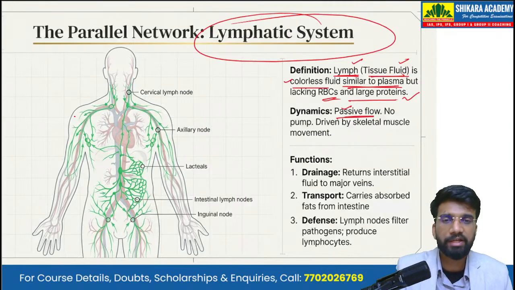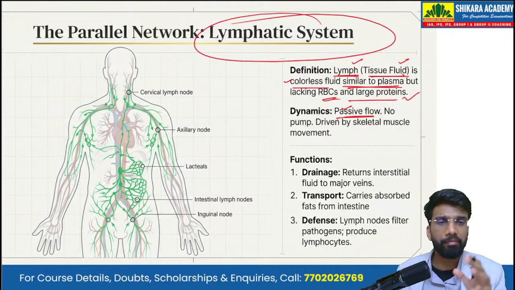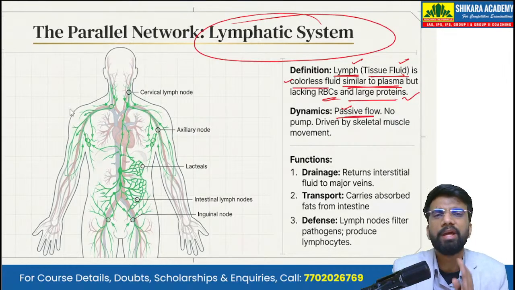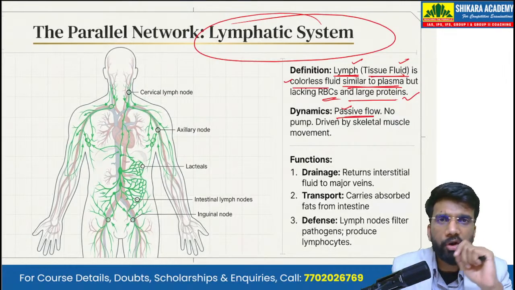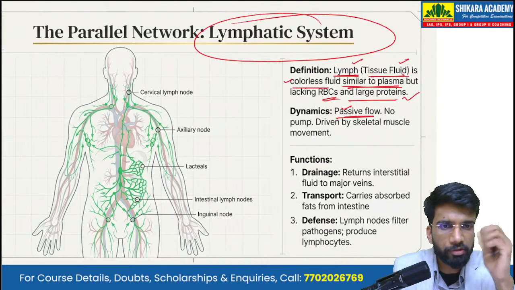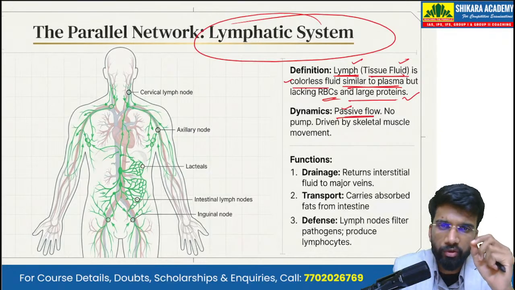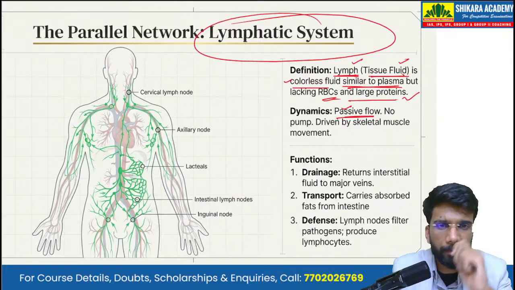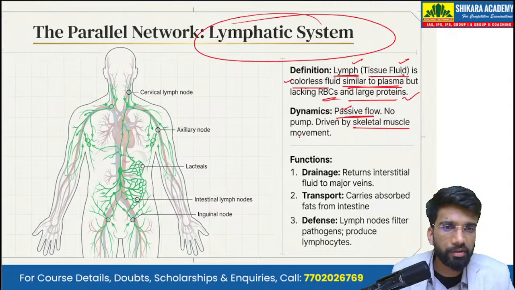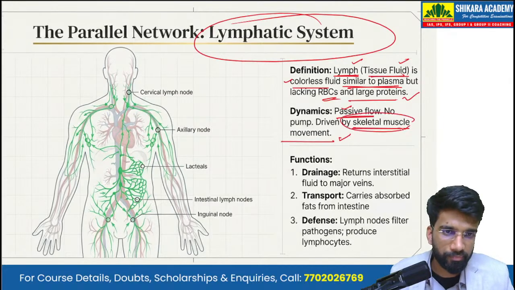And it flows passively into the lymph vessels. We have a dedicated network of vessels called the lymph vessels in which the lymph, or the tissue fluid, flows passively. When I say passively, that means for the circulation of lymph we do not require a pump. For blood we have the pump, that is the heart. For the lymph we do not require a pump, and it is driven solely by the movement of the skeletal muscles.